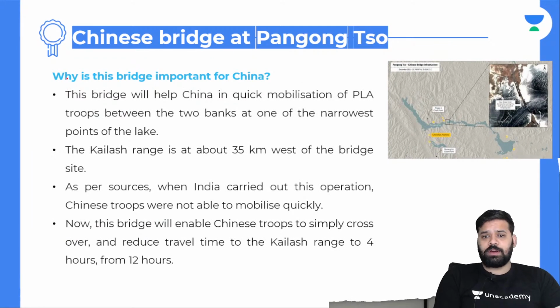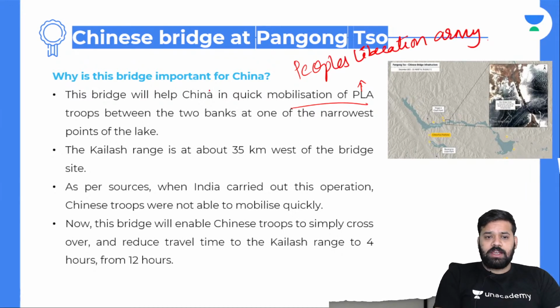Why is the bridge important to China? The bridge will help China in quick mobilization of the PLA. I told you the PLA is the army of China. It is the People's Liberation Army. Troops can move between the two banks at one of the narrowest points of the lake. I told you the narrowest point of the lake, that is where they'll target.